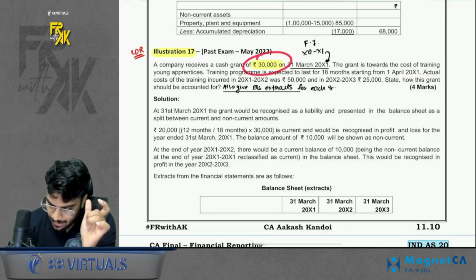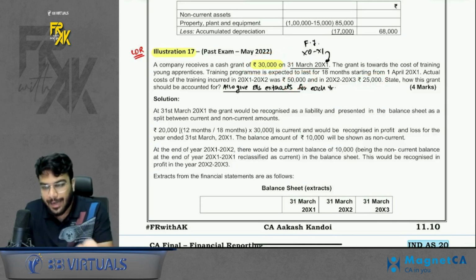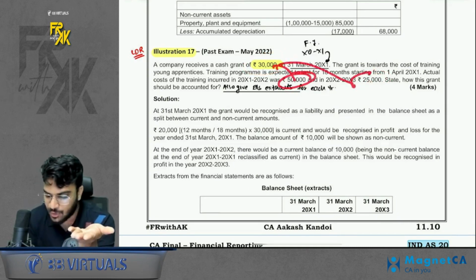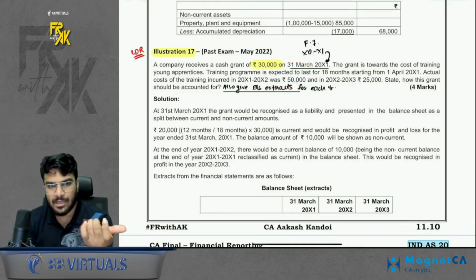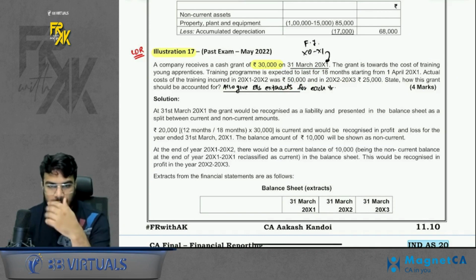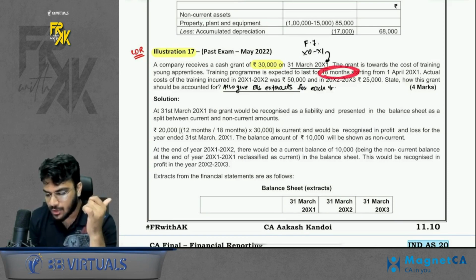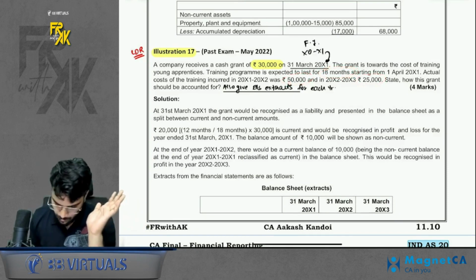Or you can also book the grant in the ratio of expense. Let's say you incurred expense of 50,000 in the current year and 25,000 in the next year. So you will work out the 50:25 ratio, and whatever is the amount as per this ratio, you will book some in the current year and some in the next year. Coincidentally, in this question, even if you take the months ratio or the expense ratio, the answer is coming the same. But do remember that part.